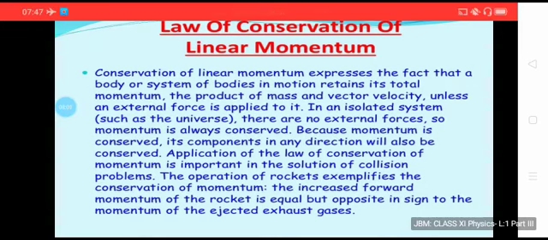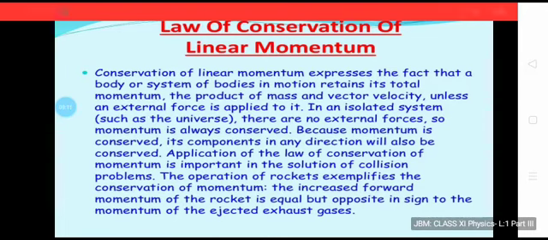The operation of rockets exemplifies the conservation of momentum. The increased forward momentum of the rocket is equal but opposite in sign to the momentum of the ejected exhaust gases. You have already studied the law of conservation of linear momentum in the syllabus of class 9 physics.